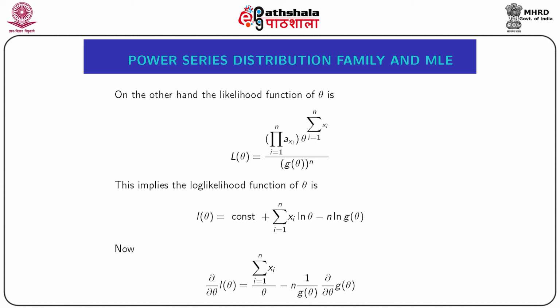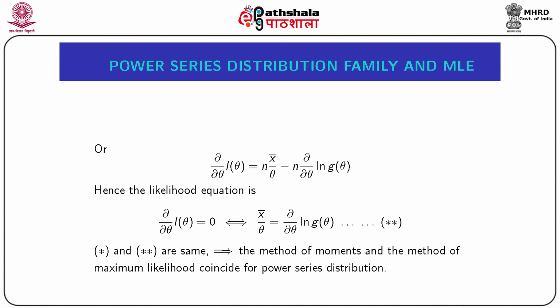This implies the log likelihood function of theta is constant plus summation xi into log of theta minus n into log of g(theta). As a result, the first order derivative of the log likelihood function with respect to theta gives summation xi by theta minus n times del del theta g(theta) whole divided by g(theta). As a result, the likelihood equation becomes x bar by theta equal to del del theta log of g(theta). Let us denote this equation by double star.